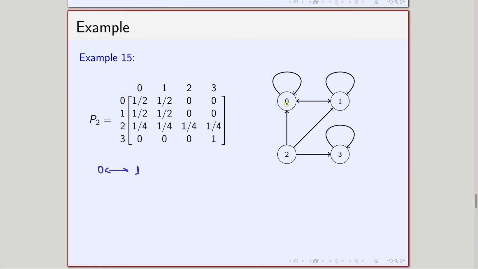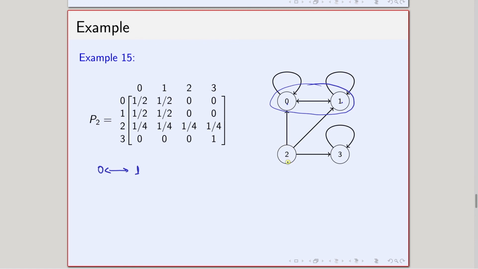What about 0 and 2? From 0 I cannot go directly to 2; from 0 I can go to 1, but from 1 I cannot go to 2. So 0 and 1 communicate among themselves, and these two make one communicating class.